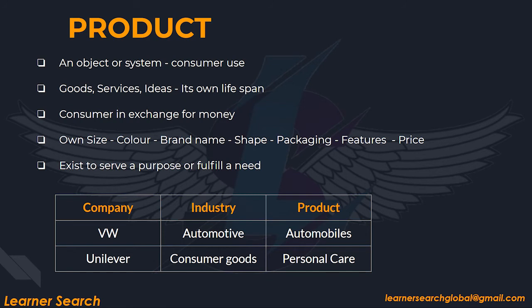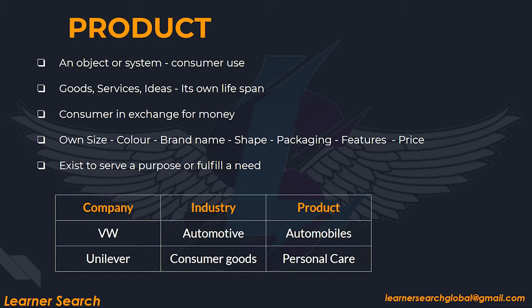It can be defined as an object or system that is made available for consumer use. Any goods or services or idea can be called a product in the market and also has its own lifespan. This product can be sold to a consumer in exchange for money. A product has its own identity, size, color, brand name, shape, packaging, features, price, etc. A product always exists to fulfill customer needs.